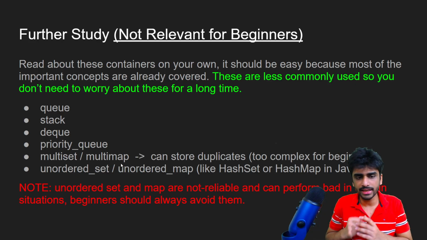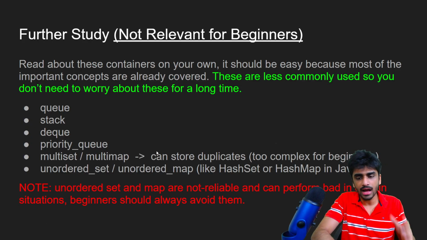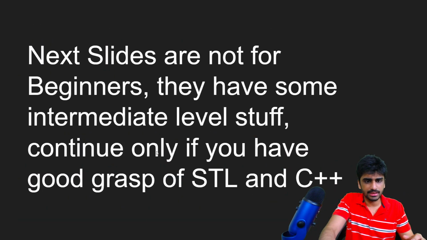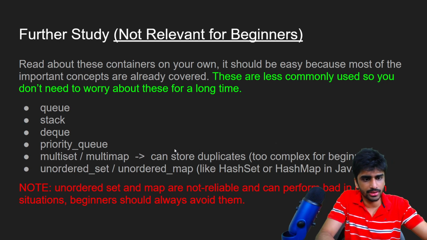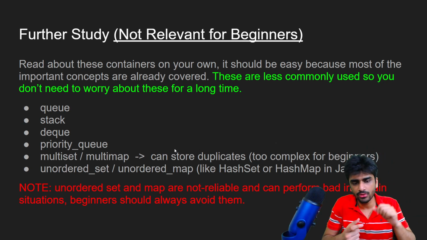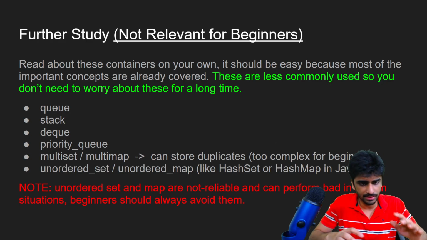But as you get time and as you keep on getting better on STL, you can read about these as well. And how will you read about these? Just like I told you here, just Google C++ multi-set, and then you will get a result from cplusplus.com. From there you can learn about multi-sets and multi-maps. It will tell you everything about the time complexity.